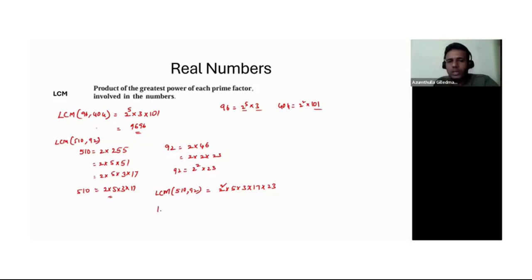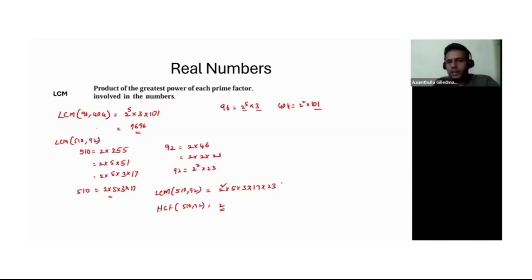And then what is HCF? The HCF of these two, 510 and 92, is the product of the common factors. What are the common factors here? Only 2 is there. For 2, the lowest power is 2 power 1. So HCF is 2. So the highest common factor for this is 2, and the least common multiple has 2 square.